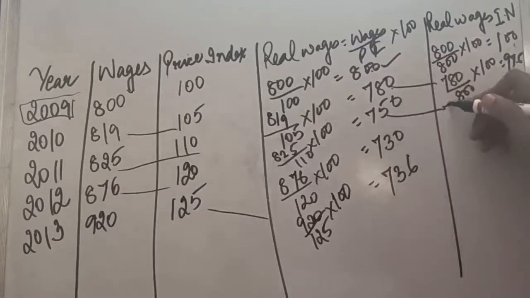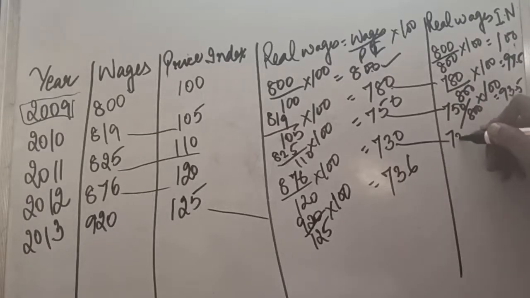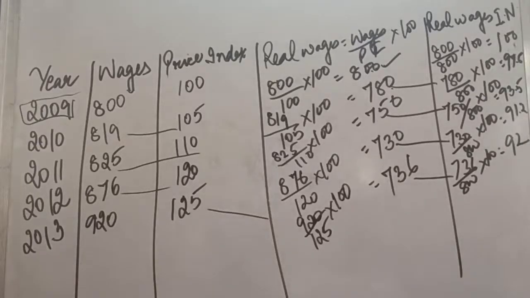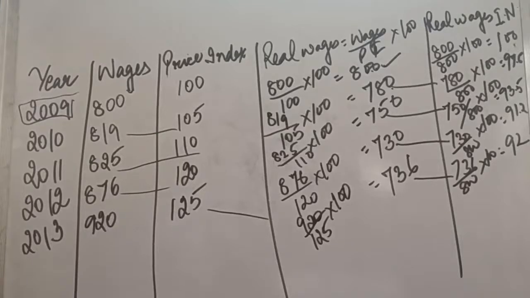For the third year, if you want to calculate, 750 divided by 800, the base year, into 100. So this answer will be 93.5. For the next year, 730 divided by 800 into 100, this answer will be 91.25. And last is 736 divided by 800 into 100, this answer will be 92. So like this we can calculate the real wages index number and the real wages.